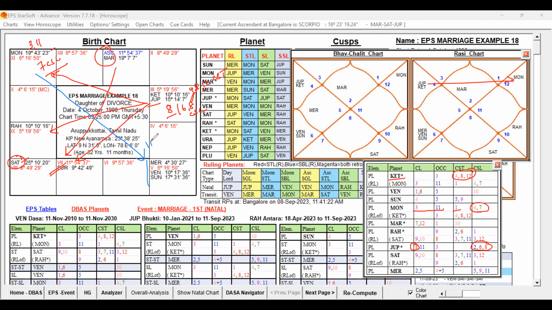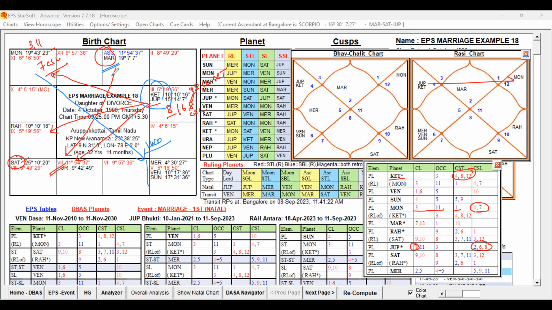So indirectly, Venus, Mercury, Sun are also getting the influence of Jupiter. Of course, they are getting the support of the Moon, which is favorable, and the unfavorable significations are also passed on to them.